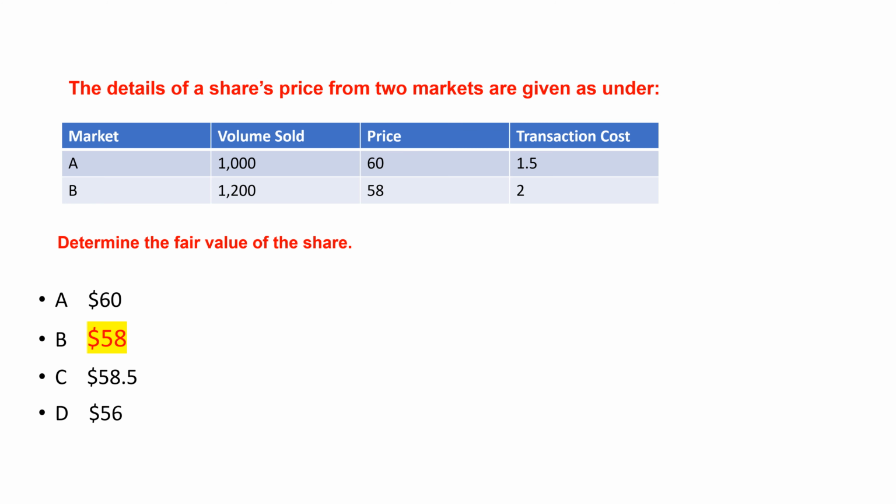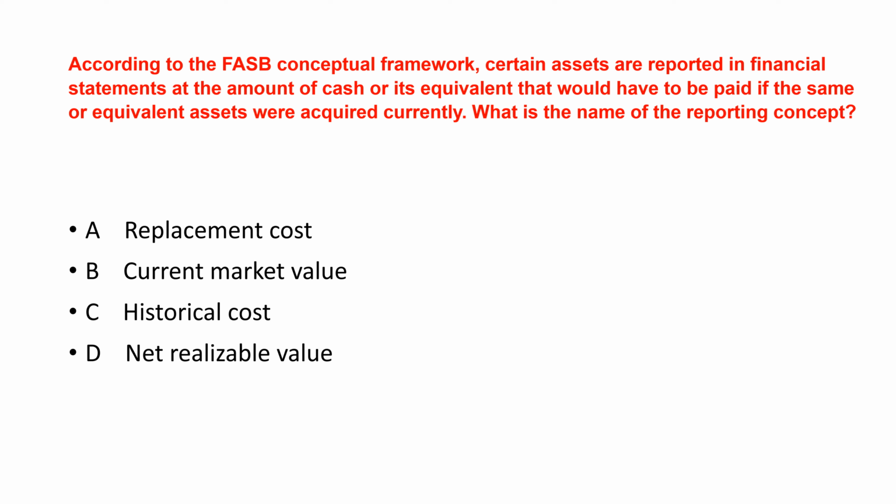Next question. According to the FASB conceptual framework, certain assets are reported in financial statements at the amount of cash or its equivalent that would have to be paid if the same or equivalent assets were acquired currently. What is the name of the reporting concept? The correct answer is A. Replacement cost is the current price to buy the same asset.